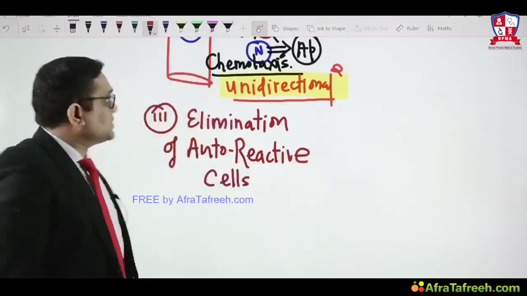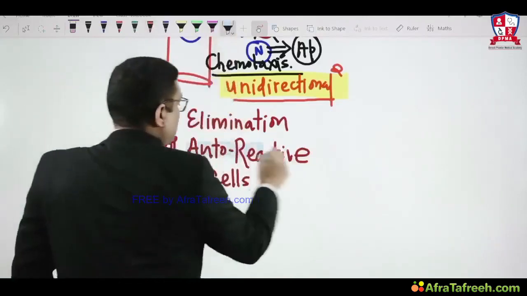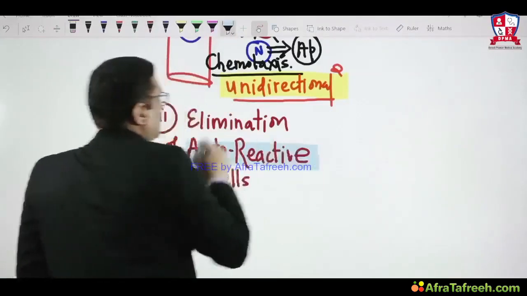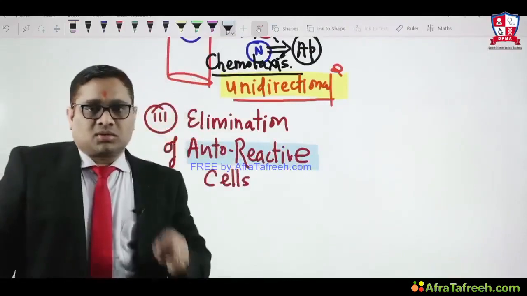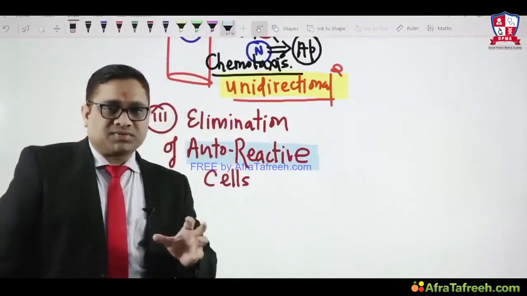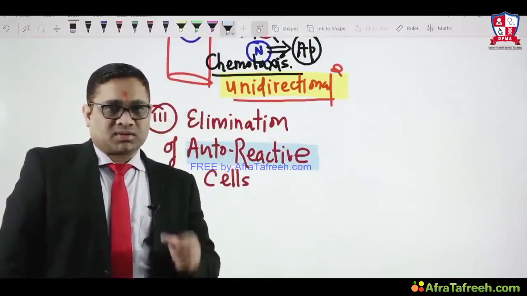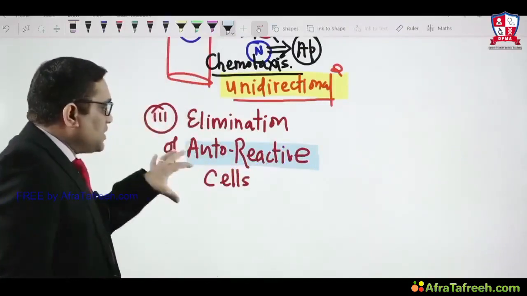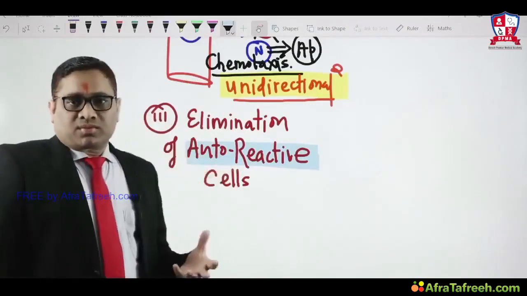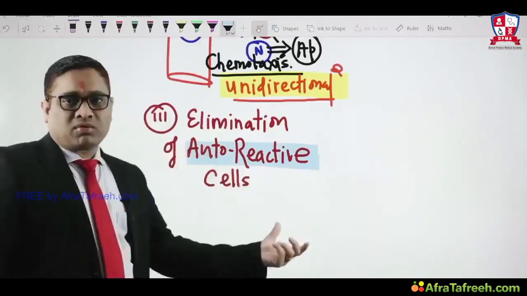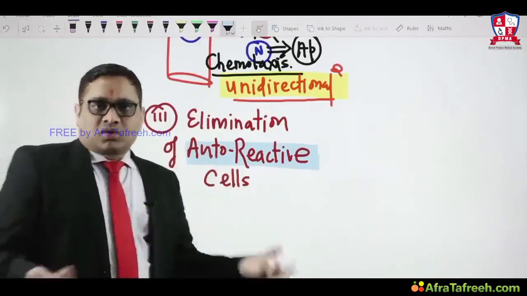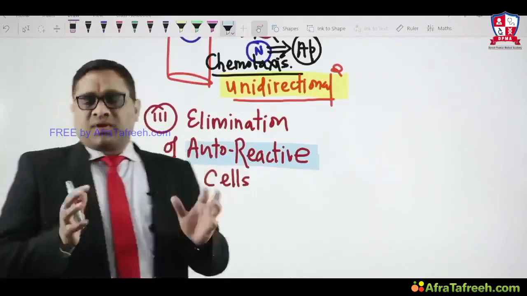So autoreactive cells, what do you mean by autoreactive cells? These are those cells which can cause autoimmunity, right? These are those cells which can cause autoimmune disorders. So elimination of autoreactive cells, what will they do? Once these autoreactive cells have been removed, there will be no autoimmunity, right? So that is very important to understand.